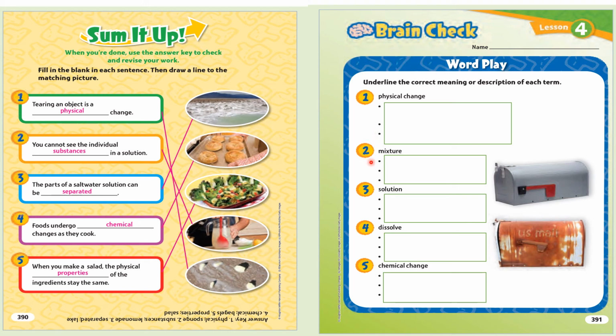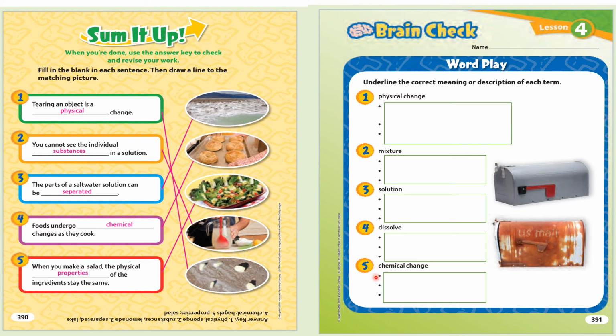3. Solution. Some parts float. Parts are evenly mixed. Parts are unevenly mixed. 4. Dissolve. Become unmixed. Become evenly mixed. Become unevenly mixed. 5. Chemical change. Matter is cut into smaller pieces. Matter is neatly folded. New kinds of matter are formed.